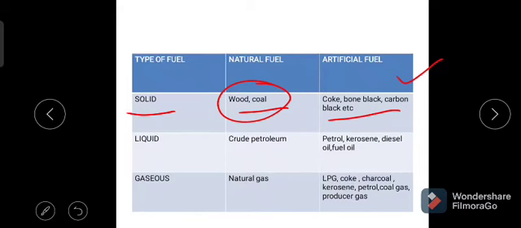And the next classification is liquid fuels. The fuels which are available in the liquid state are called liquid fuels, and these can be further divided into primary and secondary fuel, or natural fuel and artificial fuel. The first one is crude petroleum. This is available in the earth crust in the liquid state.